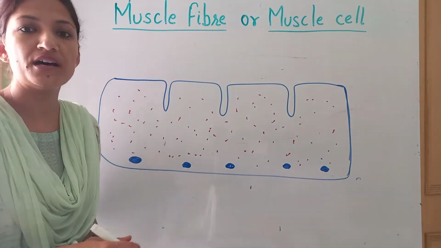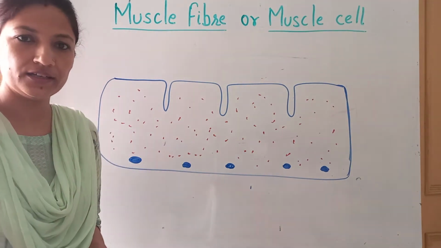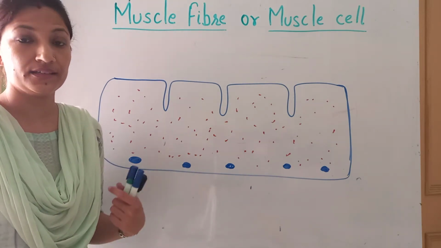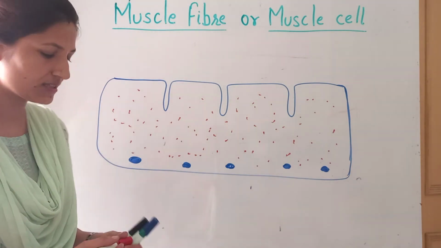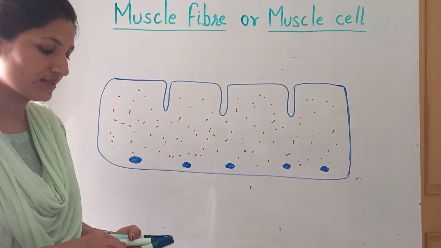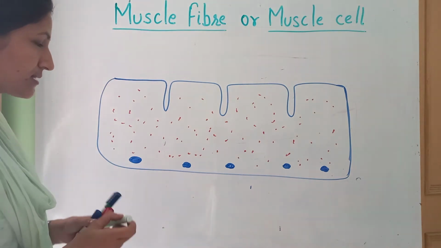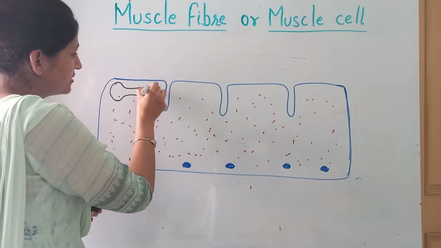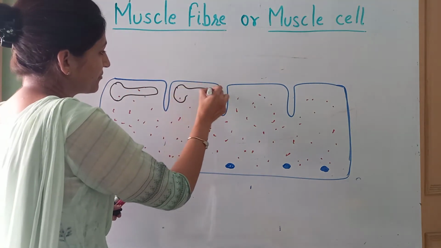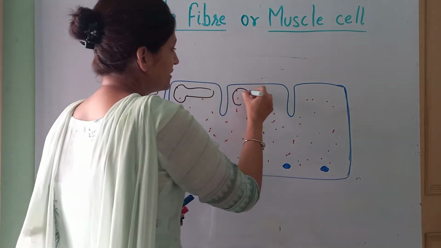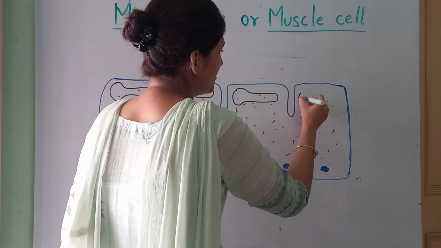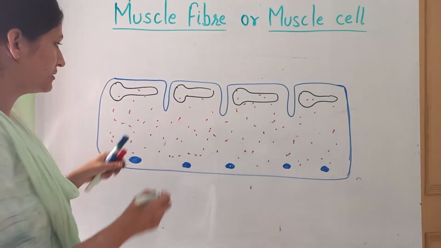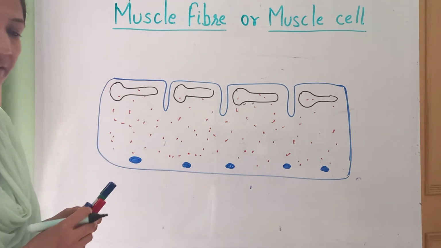the endoplasmic reticulum, because the cell contains all the organelles. This cell also contains them, but it is abundant in mitochondria and ER, and all the rest of the organelles are present in it. So in the case of this muscle cell, the organelle, that sarcoplasmic reticulum, is generally present just below the membrane, in between the tubules. These foldings are the tubules. This is sarcoplasmic reticulum, and